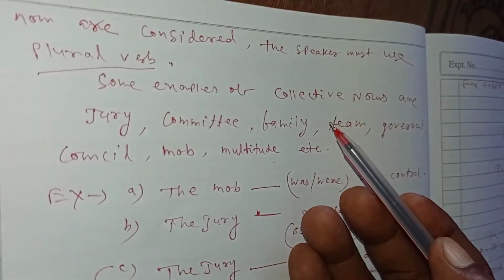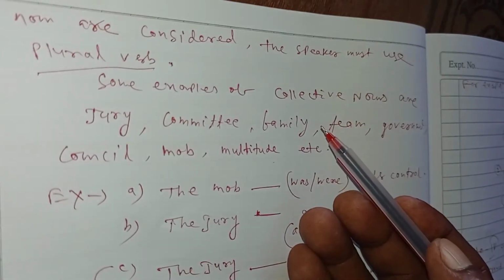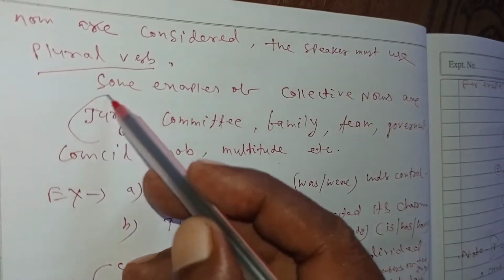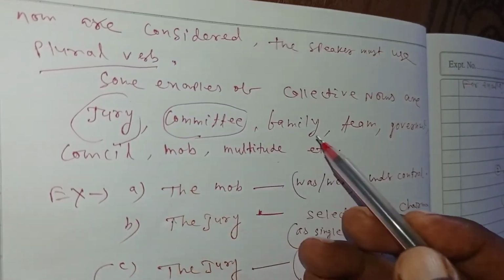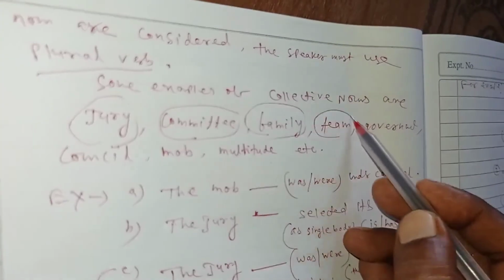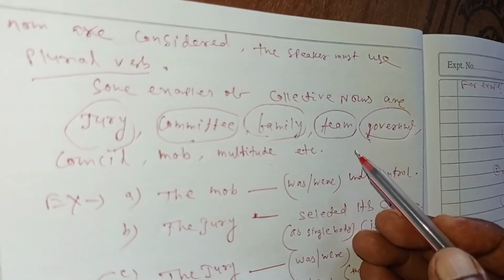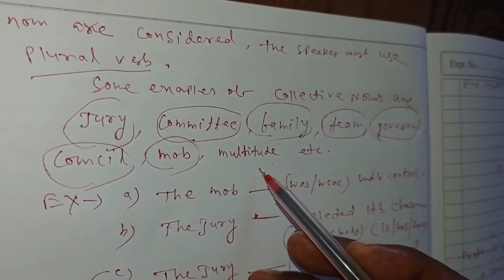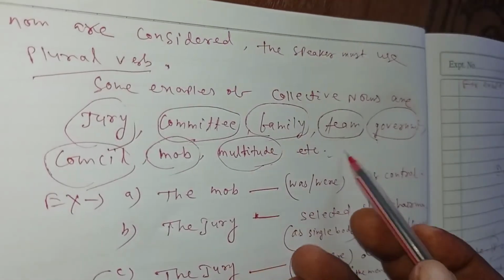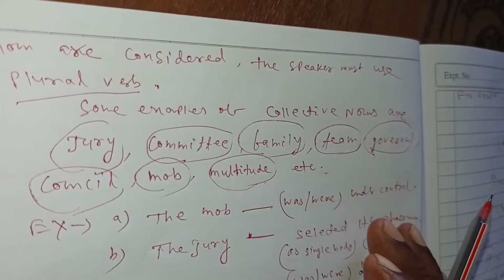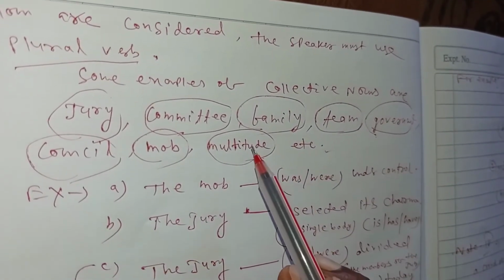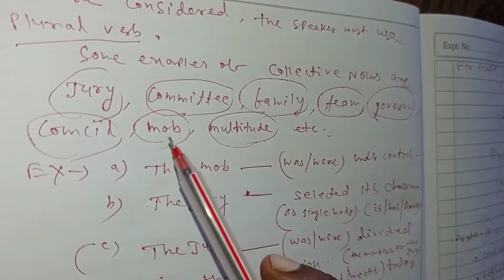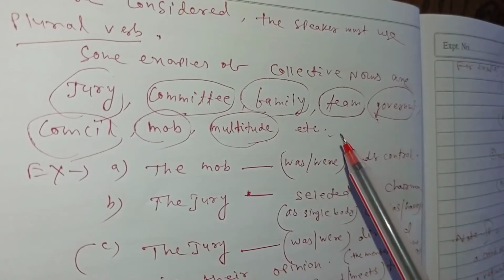In English some words are called collective nouns, like jury, committee, family, team, government, council, mob, multitude, etc. There are some words like this, and according to the speaker, these nouns become singular or plural.